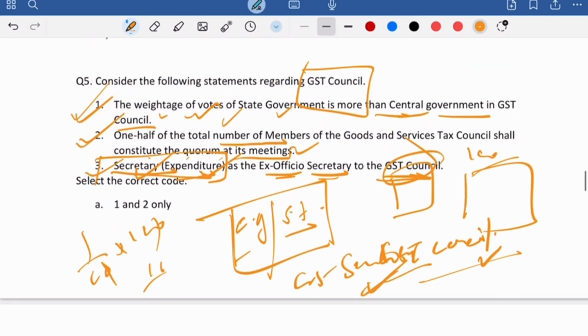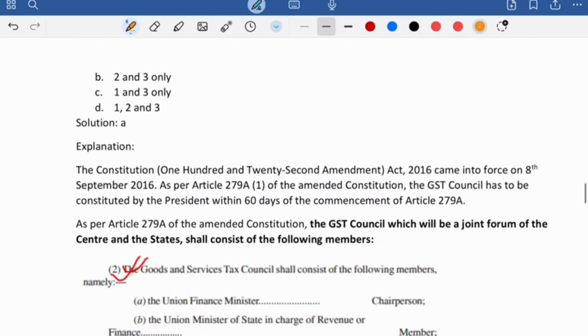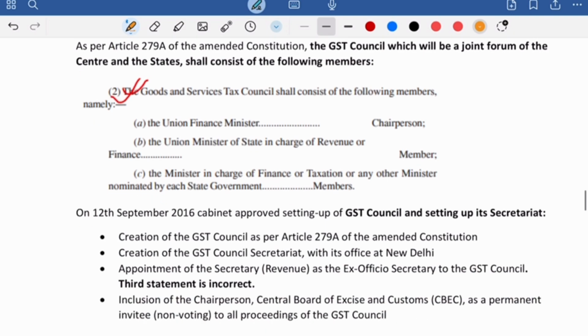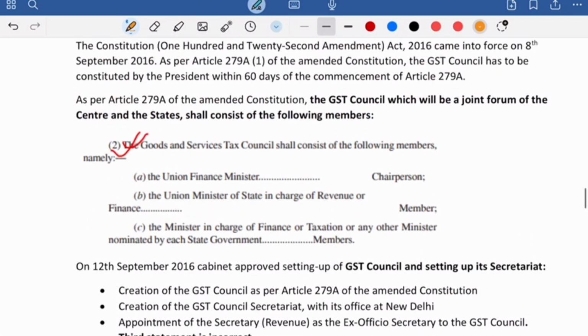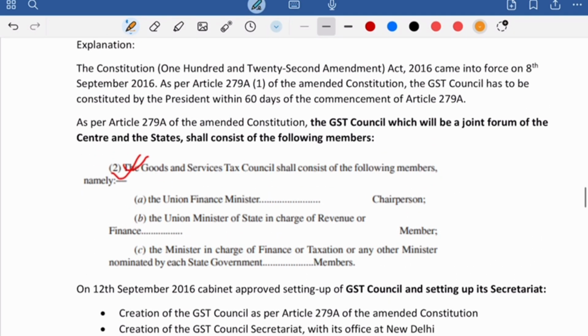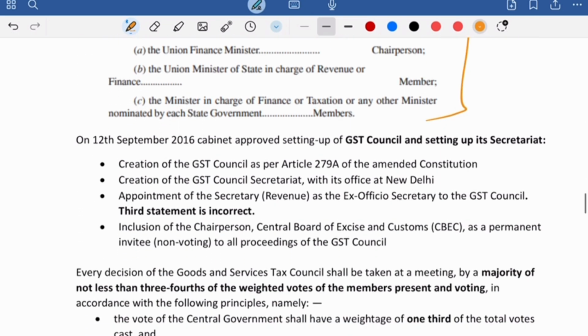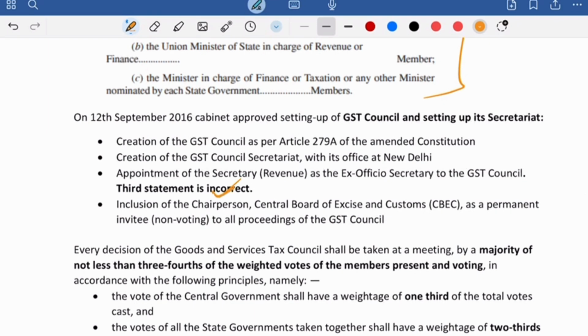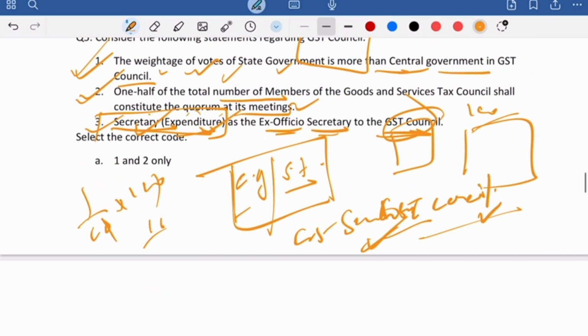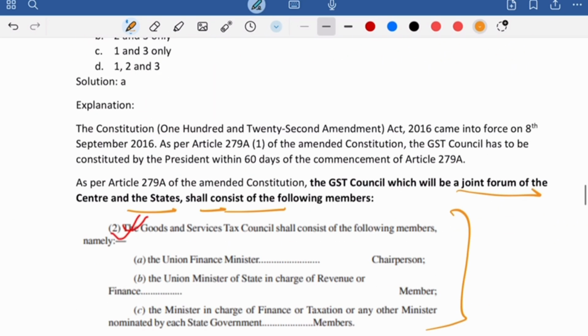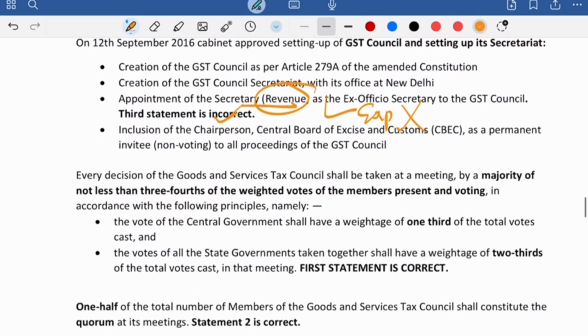If you see here, the weightage of the votes of the states... अभी देखते हैं. Okay, no need to worry. So it's a joint forum of the center and the state, and shall consist of the following members. Now if you see here, the third statement is incorrect because it's the secretary revenue, not expenditure. You see that it is given expenditure. तो ये गलत हो गया. GST काउंसिल का जो सेक्रेटरी होता है, that is मिनिस्ट्री ऑफ फाइनेंस रेवेन्यू होता है, not the expenditure.